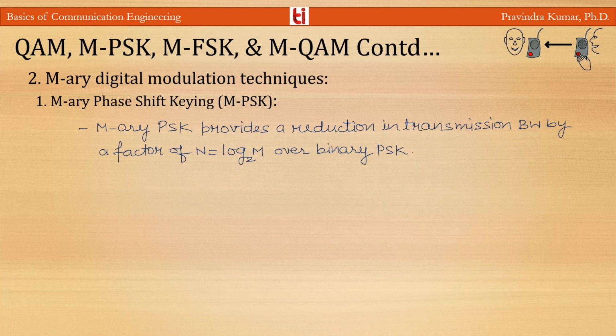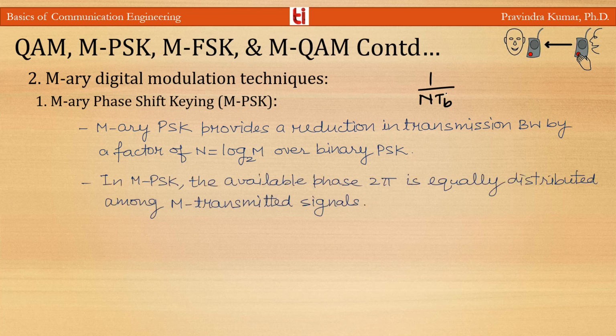The use of M-array PSK with the symbol duration T equal to n Tb provides a reduction in the transmission bandwidth by a factor of n equal to log base 2 of M over binary PSK. The bandwidth requirement is proportional to 1 by n Tb. The bandwidth requirement is 1 by n Tb.